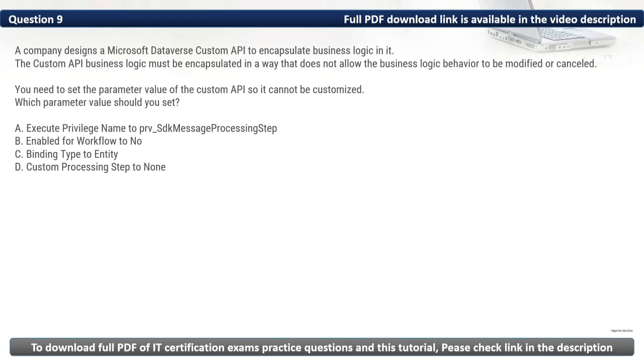Firstly, let's eliminate the incorrect options. We have A. Execute privilege name to PRV_SDK message processing step. This parameter controls permissions for execution but does not affect the modifiability of the business logic.